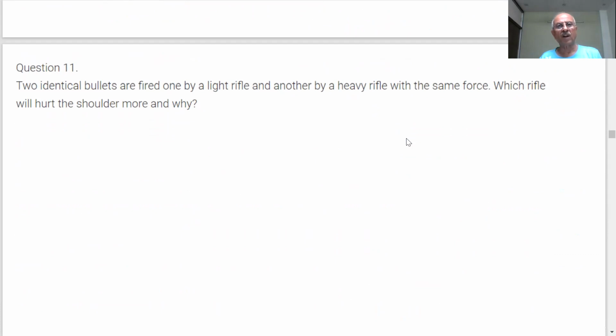Two identical bullets are fired, one by a light rifle, another by a heavy one, with the same force. Which will hurt the shoulder more and why?